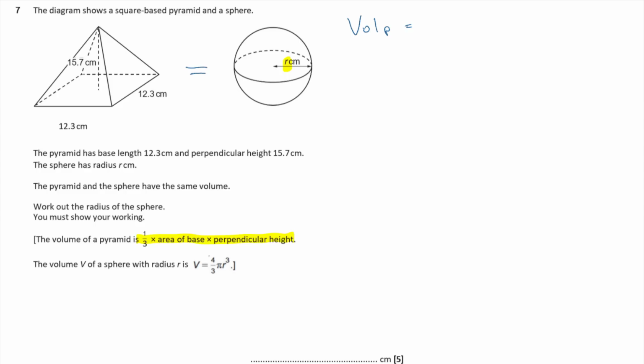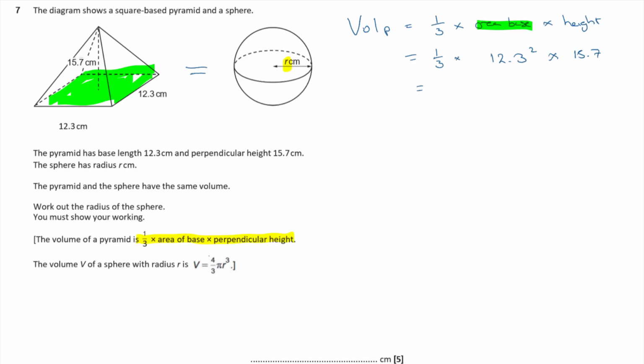Okay, so 1/3 times area of the base times the height. Now, this particular pyramid is a square-based pyramid, so the area of the base is going to be this area here, whatever that is, and because it's a square, it's quite easy to find. That's going to be 1/3 of the area of the base, which is 12.3 times 12.3, isn't it? 12.3 squared, and then the height is 15.7.